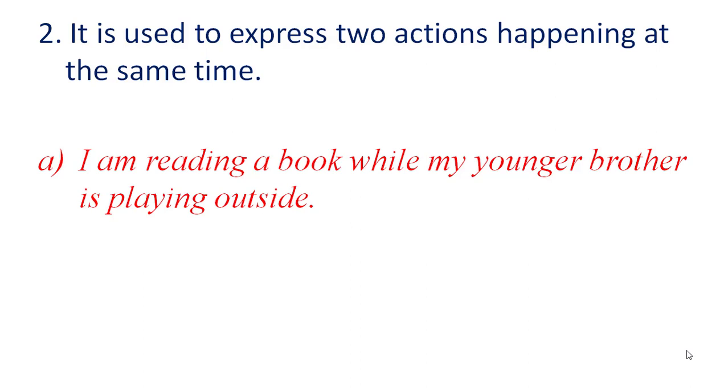Like we have the first sentence here, I am reading a book while my younger brother is playing outside. Now what two actions are happening here? One action is that I am reading a book, and when I am reading a book, what is my younger brother doing? He is playing outside. So here two actions are happening together at the same time. Here also we use the present continuous tense.